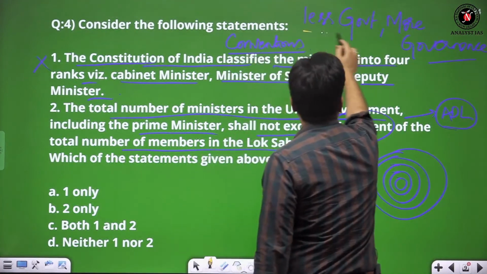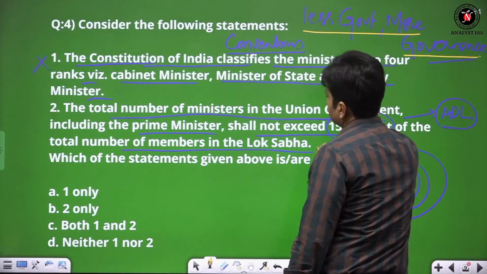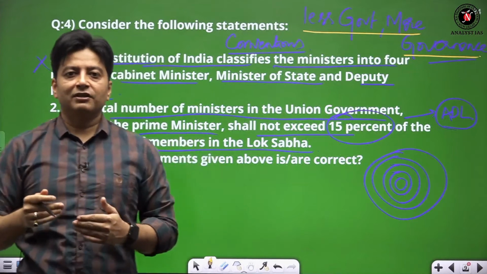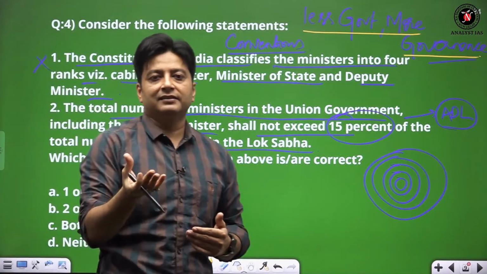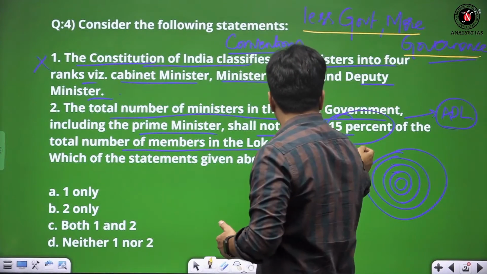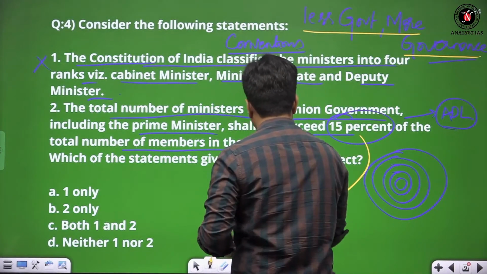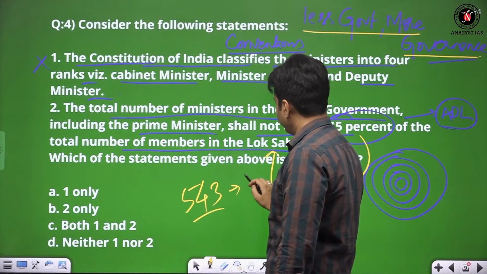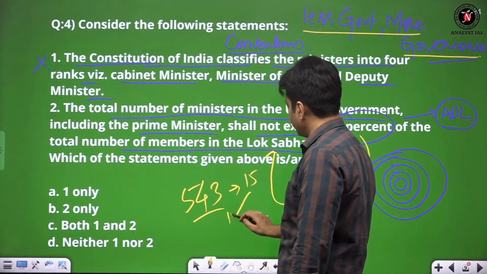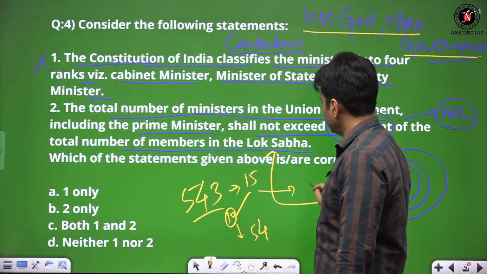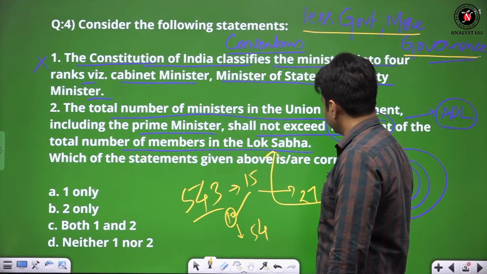Yeah, so less government, more governance. If the number of ministers in the Council of Ministers is smaller, it is easier to coordinate. So 15% of the Lok Sabha: the Lok Sabha today has 543 members, so 10% makes a total of about 54, and 5% will be 27.